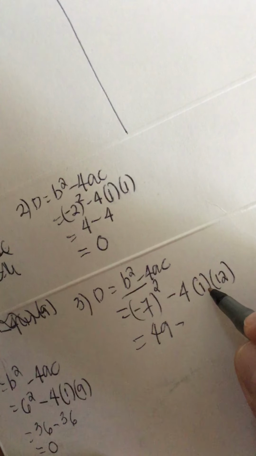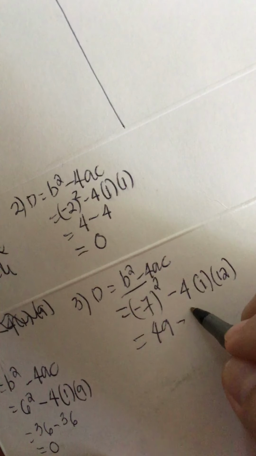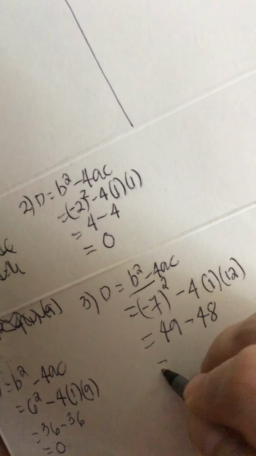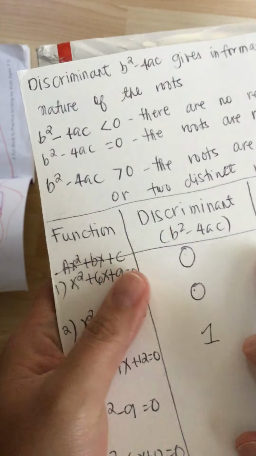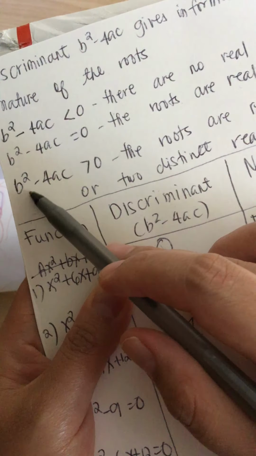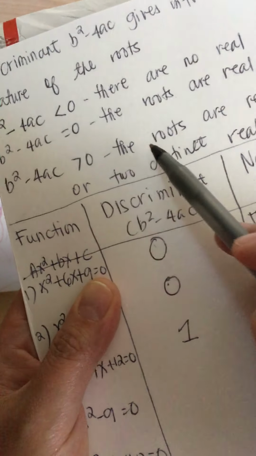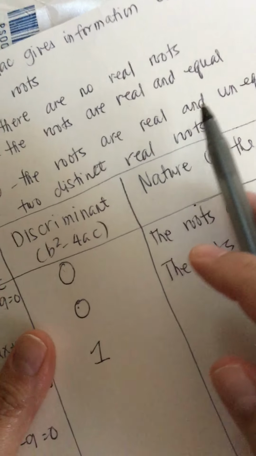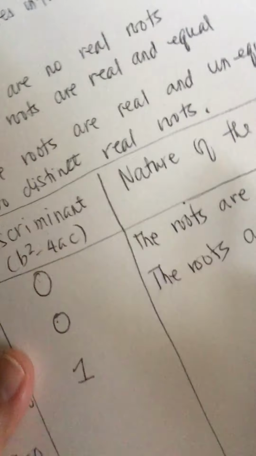Minus 4 times 1 times 12 is a 48. And this is equal to 1. So, ang kanyang discriminant ay 1. And, let's see. So, b squared minus 4ac is greater than 0. So, that means the roots are real and unequal, or they have two distinct real roots.